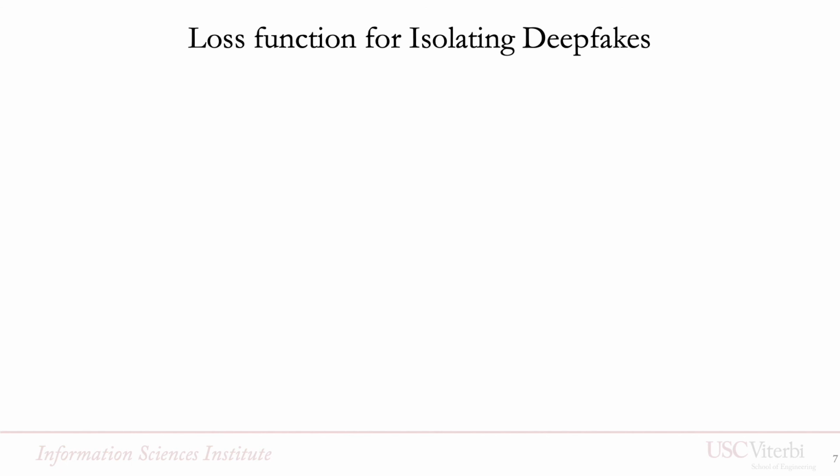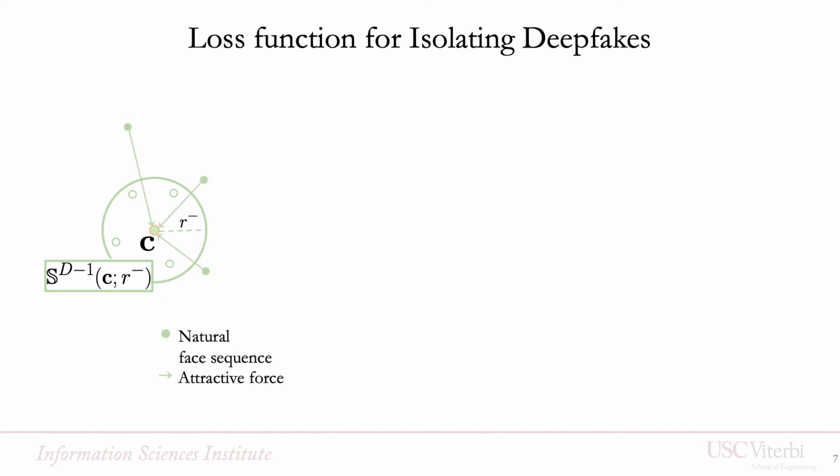We begin by defining a reference center C by pre-computing the LSTM embeddings of the real face sequences only. We then define a hypersphere to bound the natural face sequences. The face sequences inside this sphere will not incur any loss. The radius of the sphere represents the margin of the natural points. Natural points outside of the sphere will incur a loss that will pull them towards the center, thereby applying an attractive force.